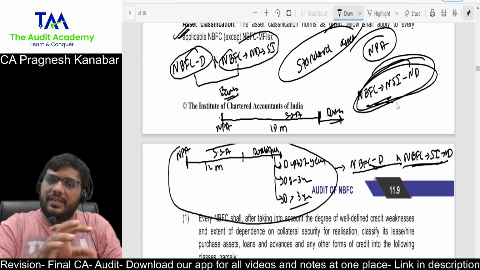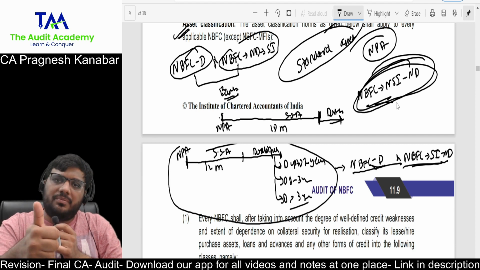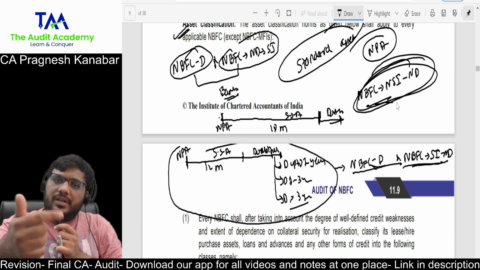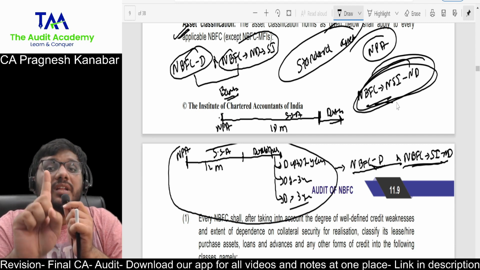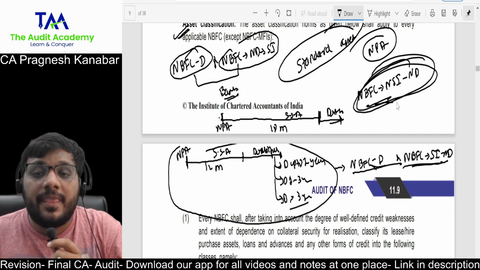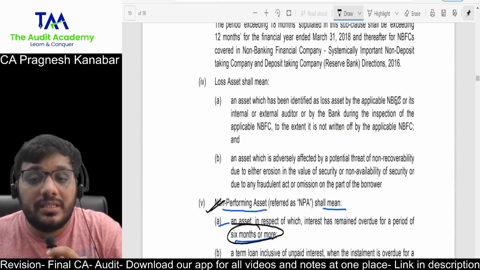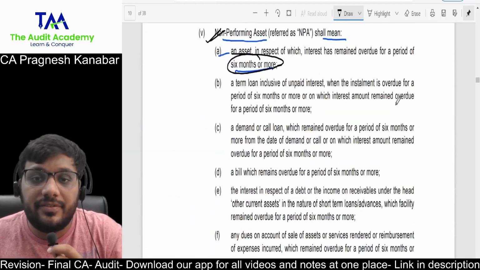Otherwise, for NBFC-D, NBFC-ND-SI, similar to banks, even classification of NPA into substandard, doubtful, loss asset. I am talking about asset classification. When we talk about the asset provisioning part, that is a little different.